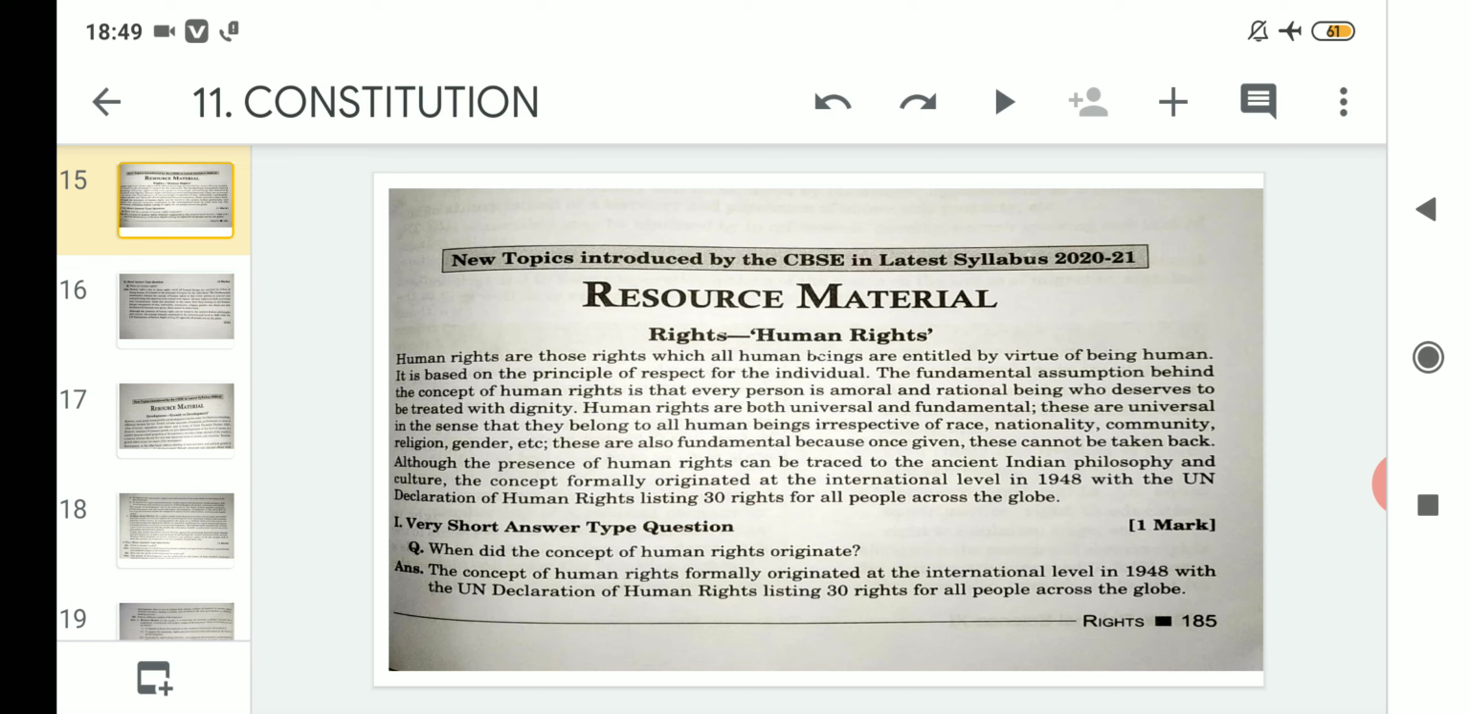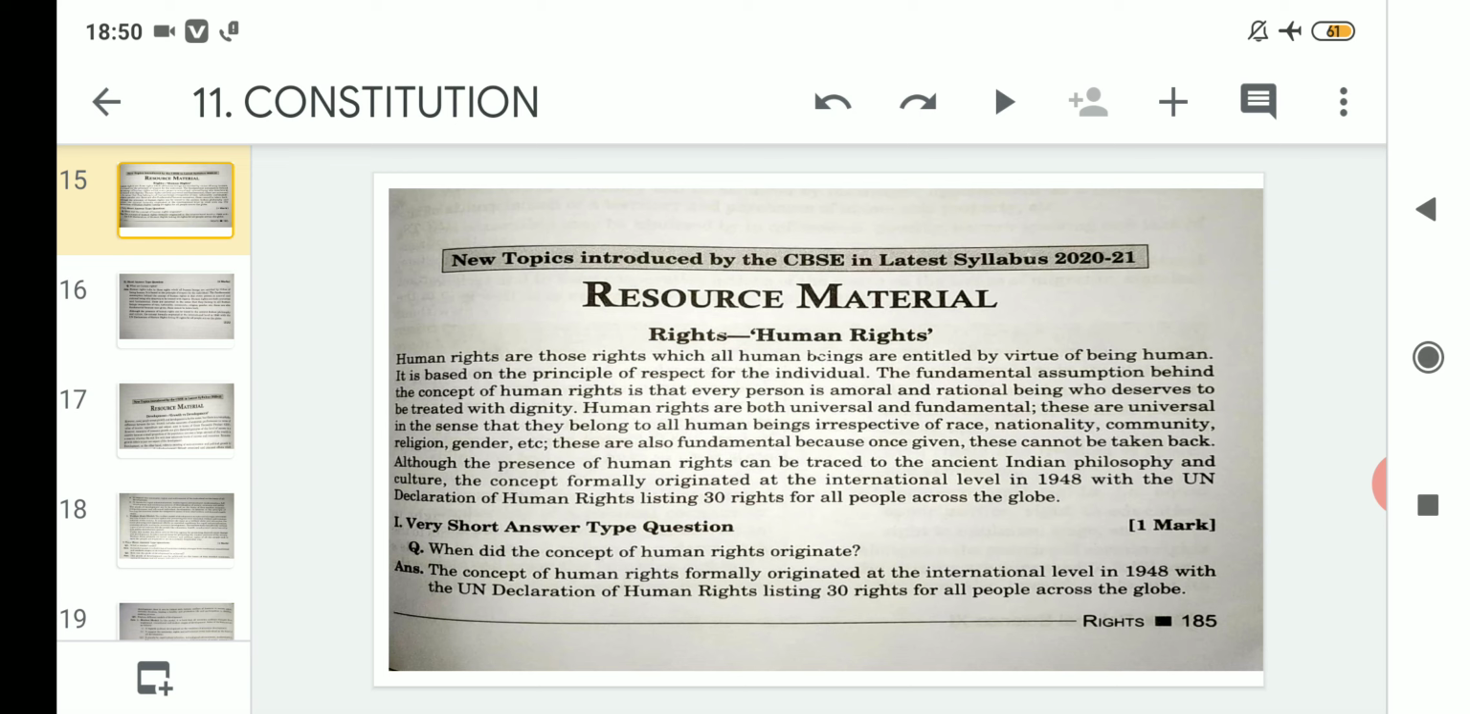Human rights are those rights which all human beings are entitled to by virtue of being human. That means, in simple words, if we talk about rights, that may be fundamental rights also, that may be other rights also. But if we talk about human rights, in simple words, we can define human rights as the rights that are given to human beings. That means any person born as human on this earth is entitled to be given human rights. It is based on the principle of respect for the individual.